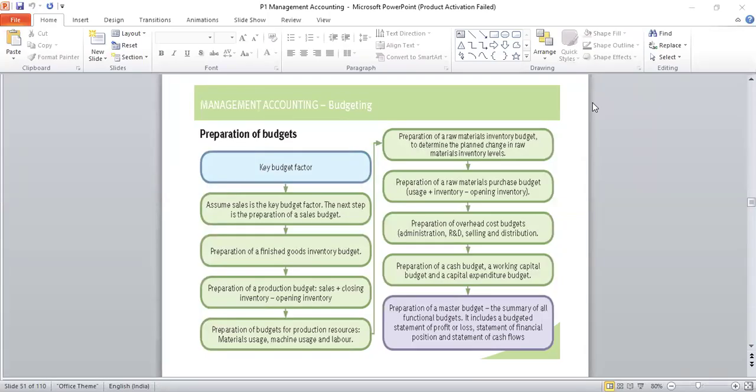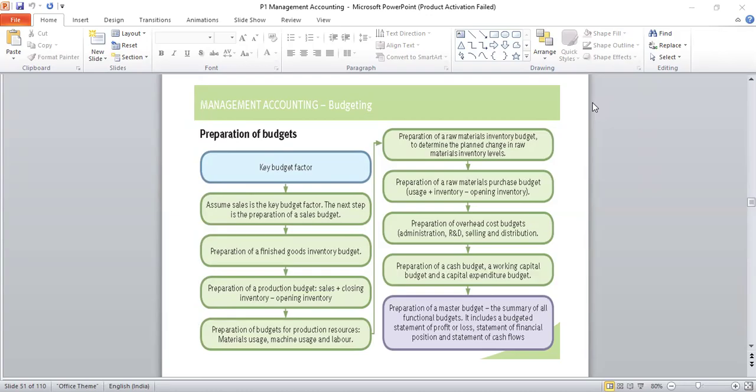After the production budget is prepared, then other things like how much material has to be purchased, then what's the machine usage, labor cost, all those things are estimated. So then the preparation of raw material inventory budget to determine the planned change in raw material inventory level. So here, when they are preparing the production budget, they also take into consideration the purchase of raw material.